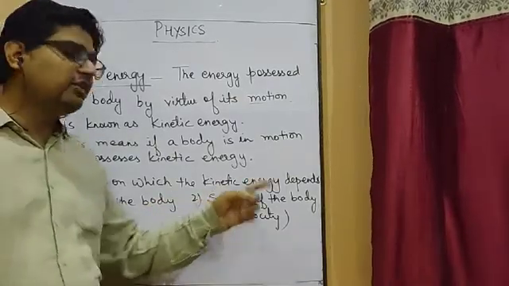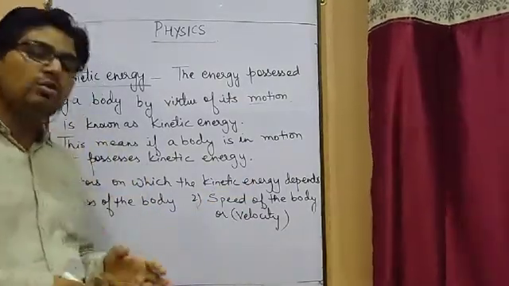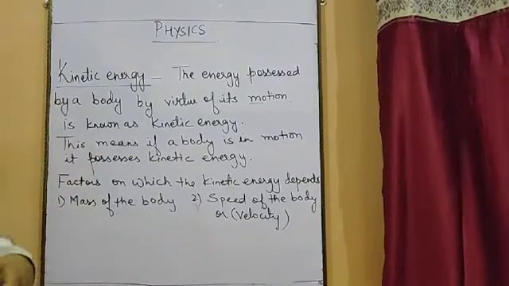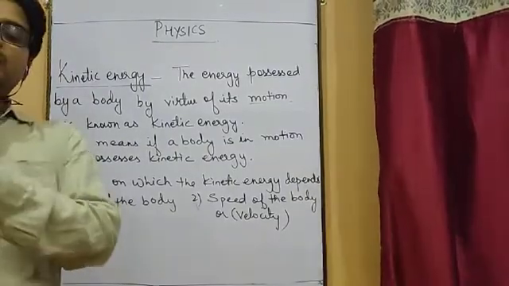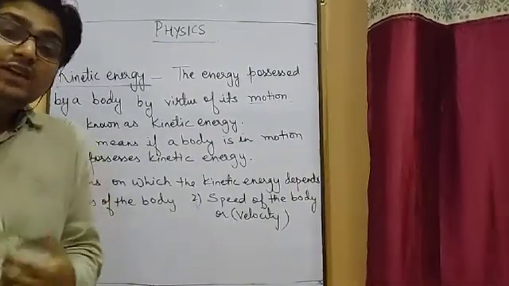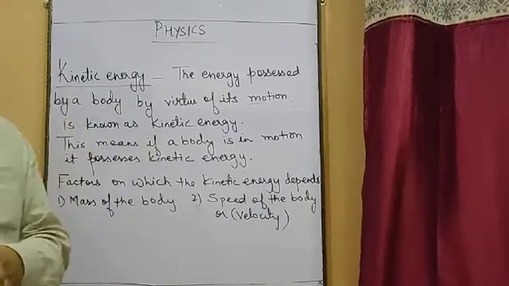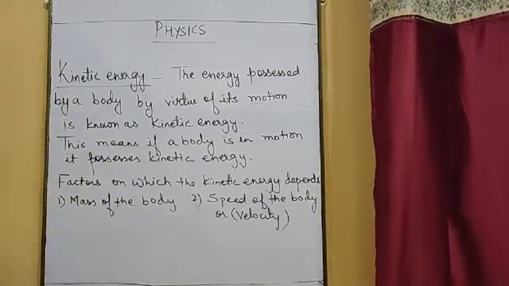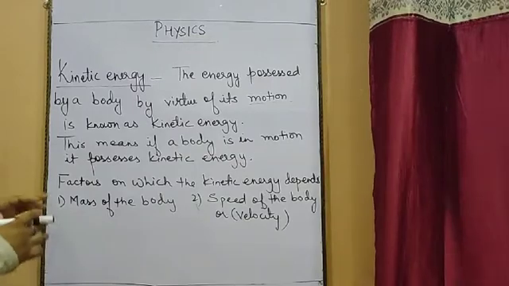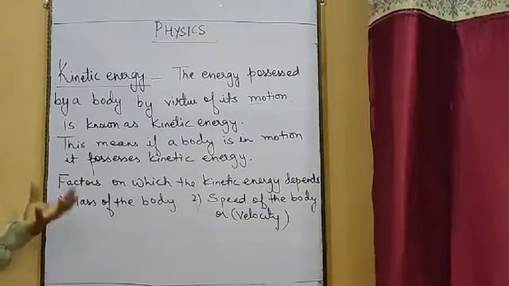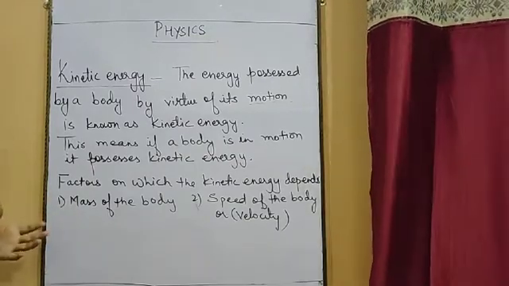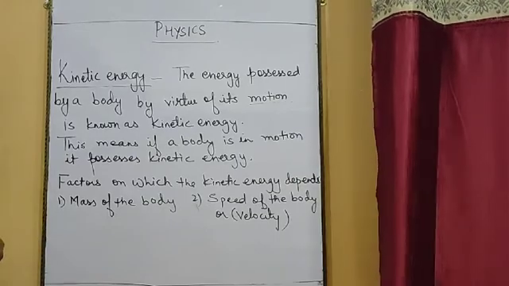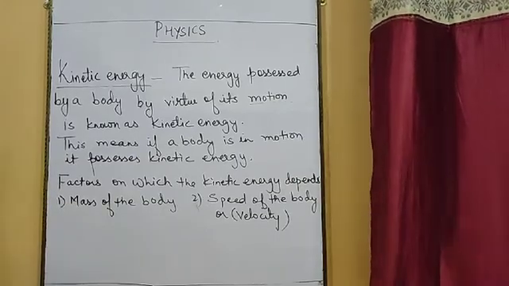Second is the speed of the body. If the body is moving with a huge velocity, then it will have more kinetic energy as compared to a body moving with a smaller velocity. For this, let us see some examples and the formula also, how to measure the kinetic energy, so that you will understand in more detail.